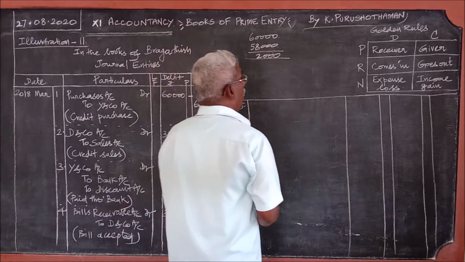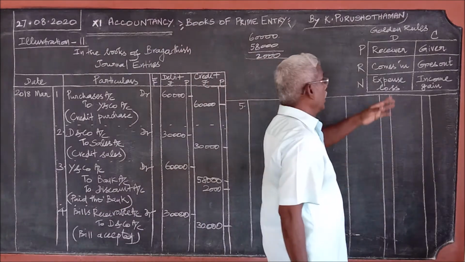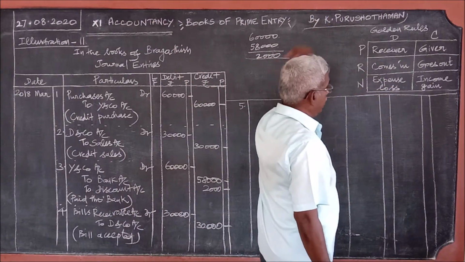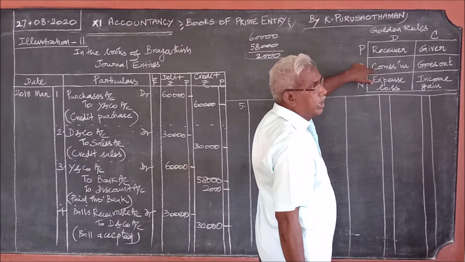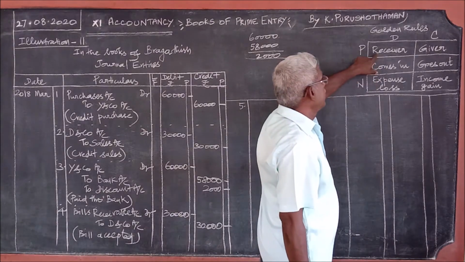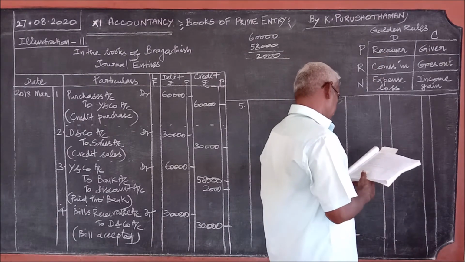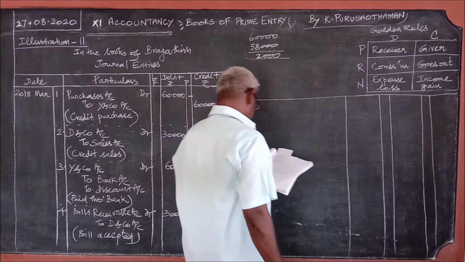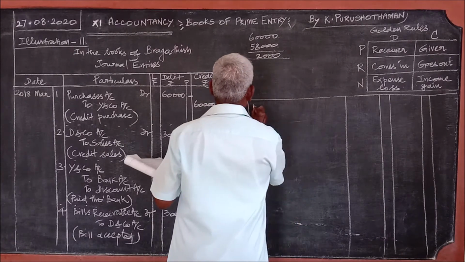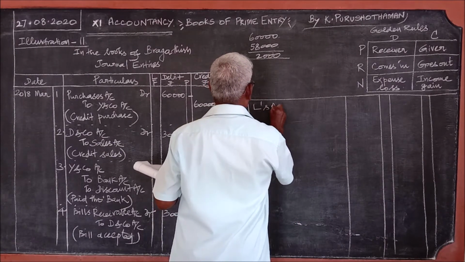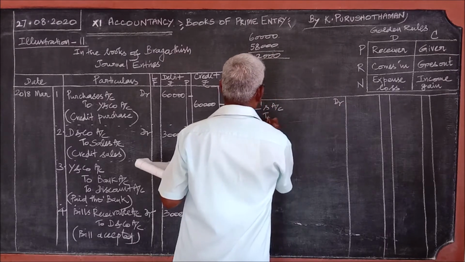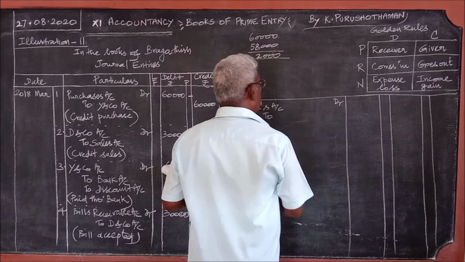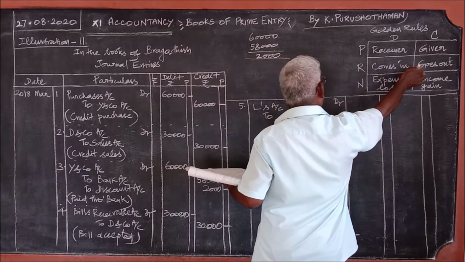Goods are sold on credit basis. Nothing comes in, no cash will come because the goods are sold on credit. Is there any receiver? Yes, L is the receiver. L's account debit. When goods are sold, goods go out.